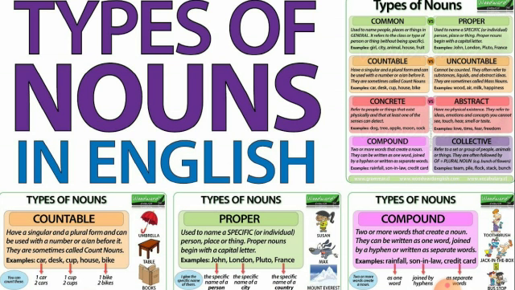Next, compound nouns. Compound nouns are two or more words that create a noun. They can be written as one word, joined by a hyphen, or written as separate words. Examples like rainfall, which is a combination of two words, we write them as one word, like rainfall. Next, son-in-law, joined by hyphens. As you can see there, son is one word, and hyphen in, hyphen law. Next, credit card. This is written as separate words.